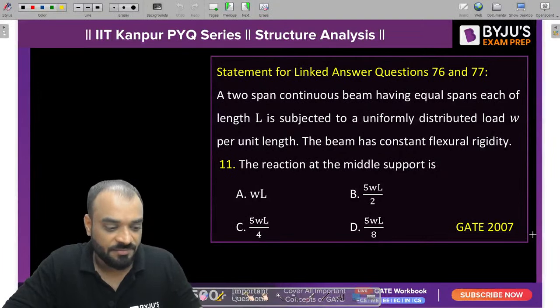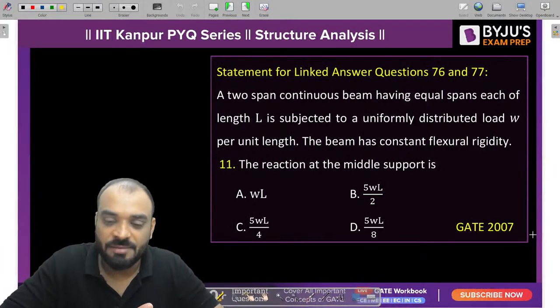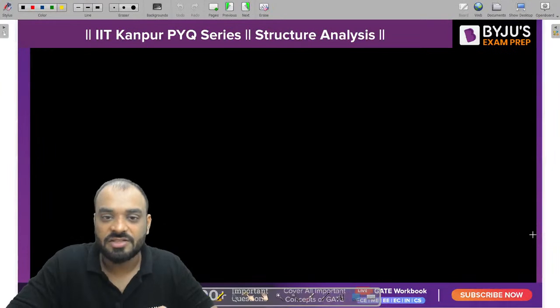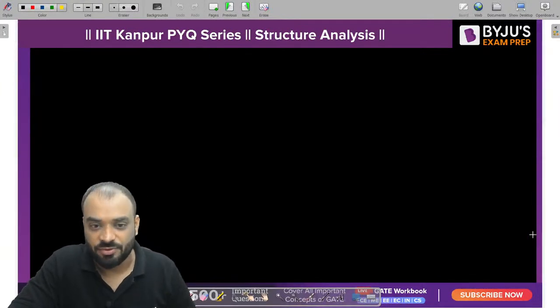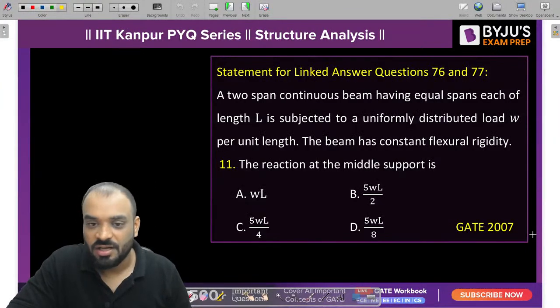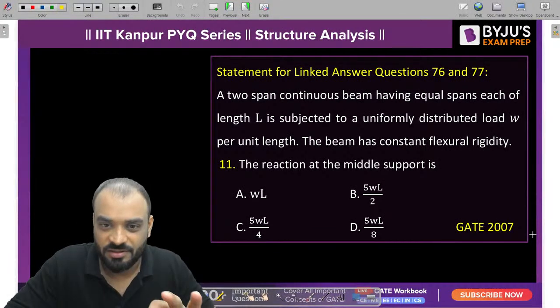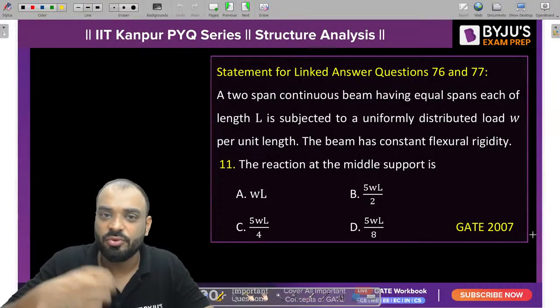The next question is based upon the MDM method, in which we need to solve it. This problem is based upon a continuous beam, and we need to find the reaction as well as the moment at the middle support. No doubt guys, this question is very nice and we can solve it as quickly as possible. So it is better to apply the MDM method. If you apply it, then no doubt you are able to solve this problem.